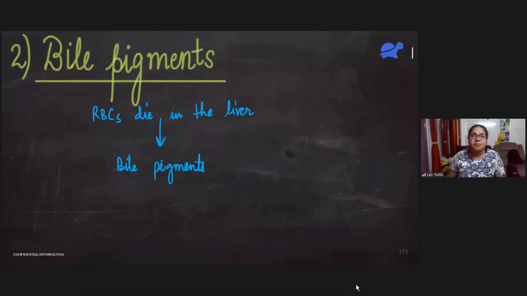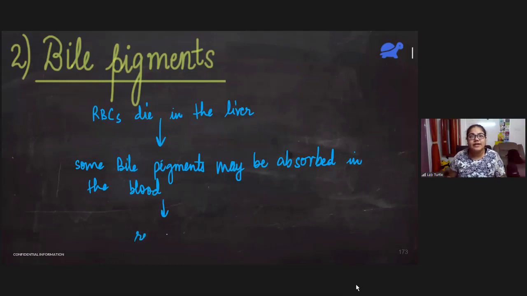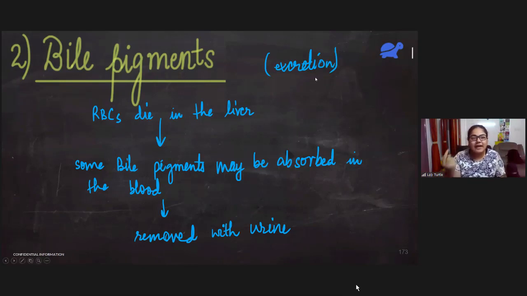But some of the bile pigments may be absorbed in the blood. These also have to be removed, right? So these are removed in the form of urine, removed with urine. This is also a form of excretion. This is also one of the waste materials that has to be removed.